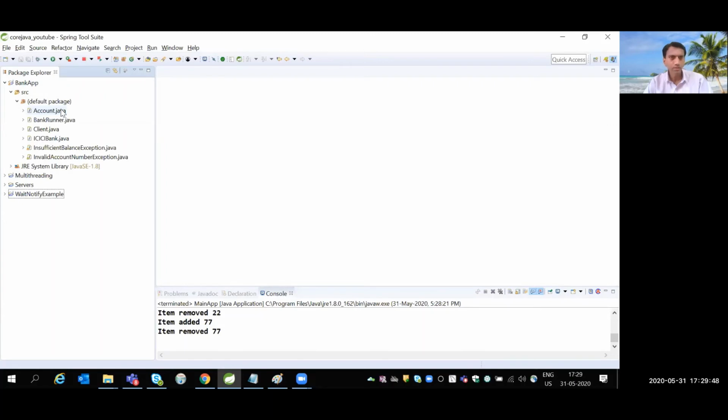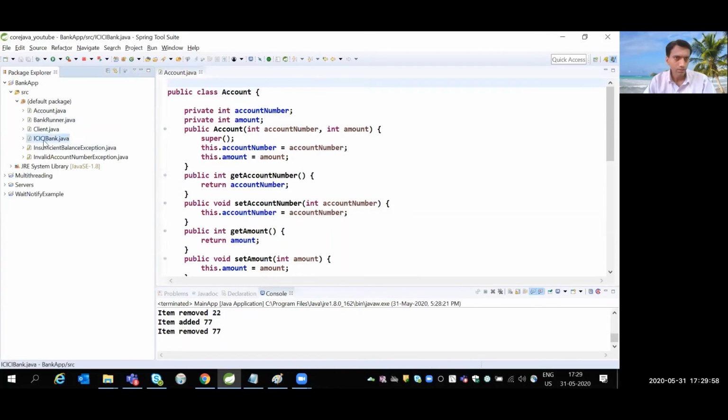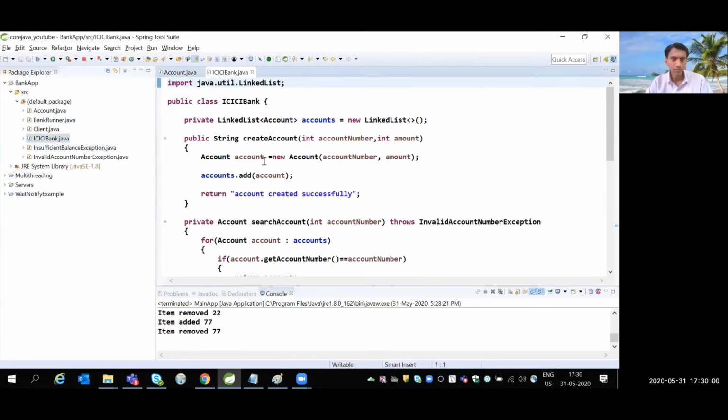It is a very, very common application where I have an account number and amount. Don't worry about this code; just the functionality is sufficient for you to understand synchronized. I have not created it in a professional manner, with a service layer, DAO layer, and all these things. The purpose is to understand the synchronized keyword.